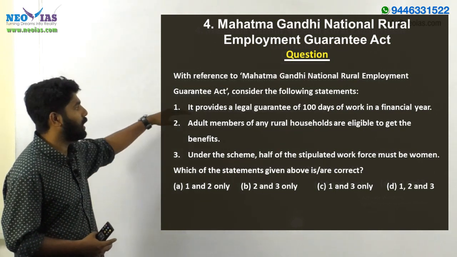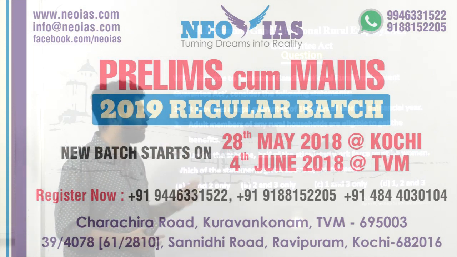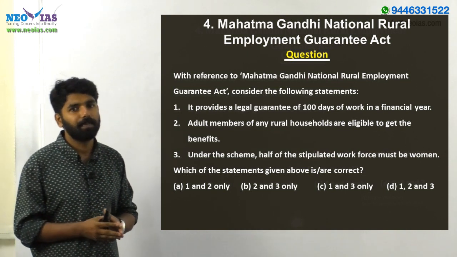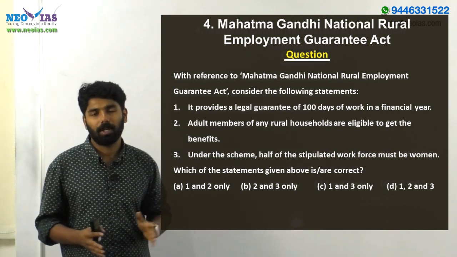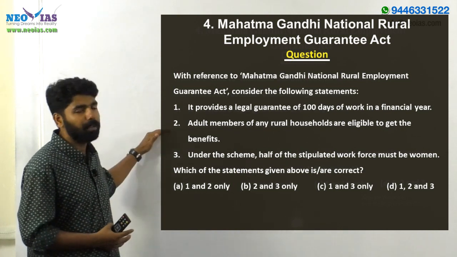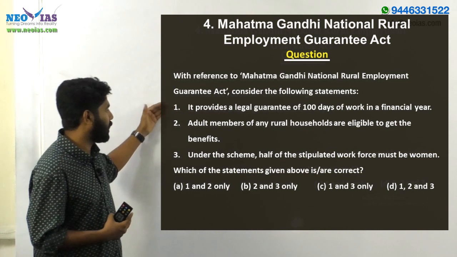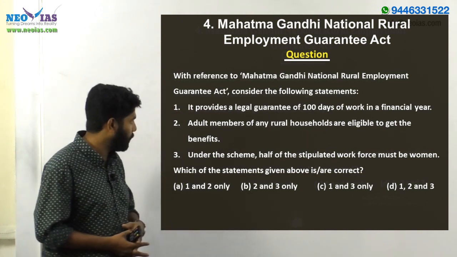The first statement, we know that it is correct because it is to provide a legal guarantee of 100 days of work in a financial year. So in a financial year, through this scheme, it should ensure 100 days of jobs for these rural households. If the first statement is correct, we can eliminate option B, which does not mention statement 1.